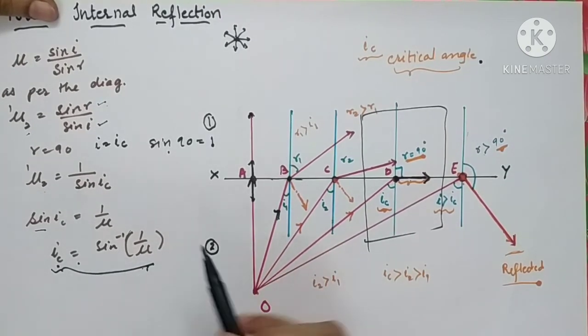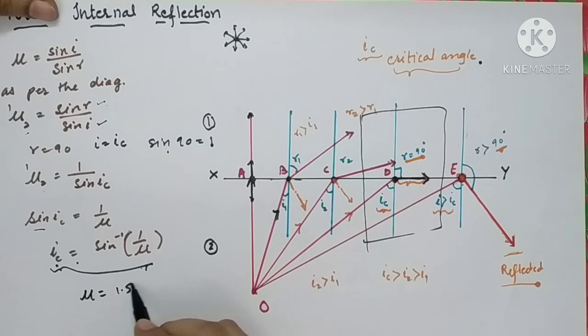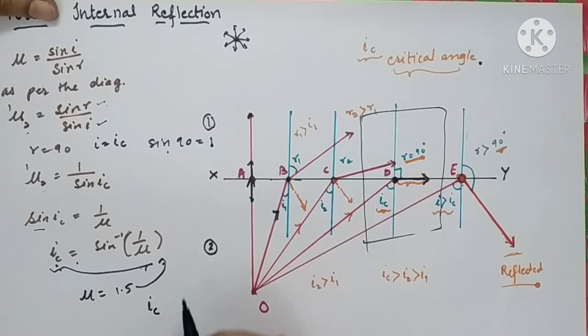Let us consider the example of glass. We all know that the refractive index of glass is 1.5. When you substitute this value 1.5 over here, you'll come to know that the critical angle for glass comes out to be approximately 42 degrees.